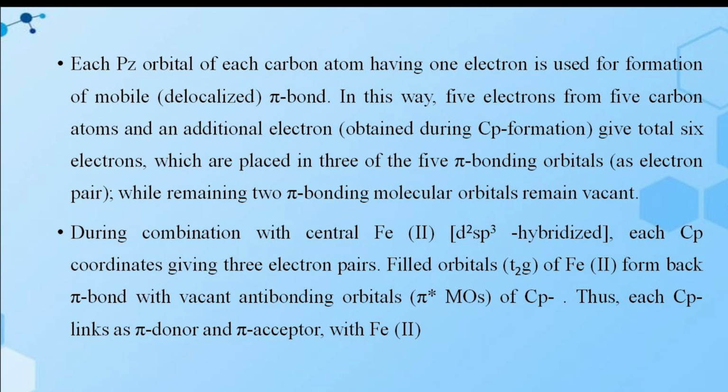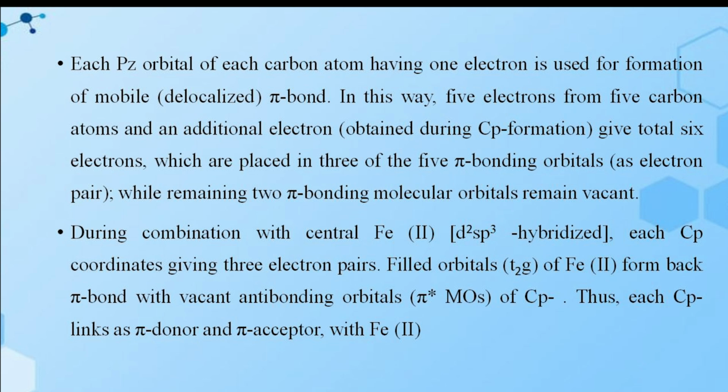During combination with the central metal atom, which is d2sp3 hybridized, each cyclopentadienyl coordinates giving 3 electron pairs. The filled t2g orbitals of iron(II) form back pi bonds with the vacant antibonding pi star molecular orbitals of the cyclopentadienyl ion.